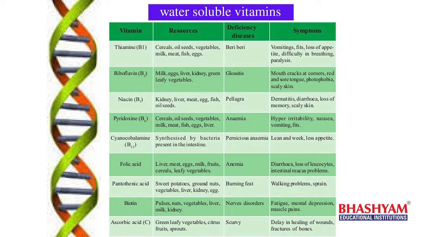The sources from where we get this ascorbic acid are green leafy vegetables, citrus fruits, sprouts, etc. Citrus fruits are nothing but the fruits which have a sour taste, like amla, tamarind, lemon, oranges. So these are the citrus fruits. Even guava has a lot of vitamin C. Such types of fruits will provide more vitamin C for us.